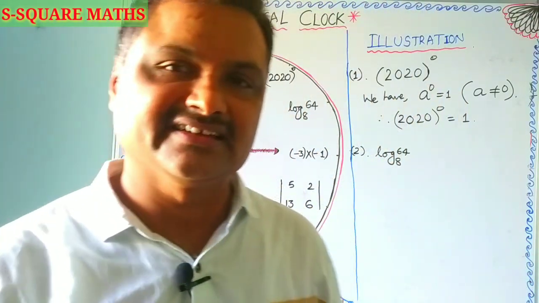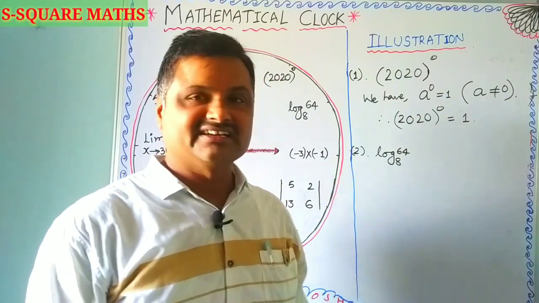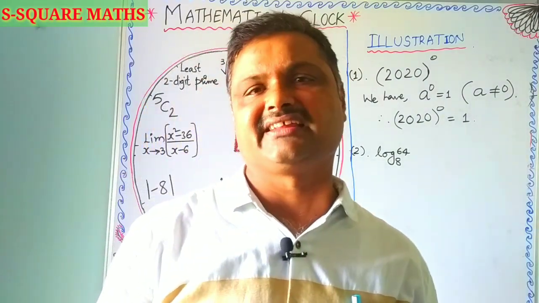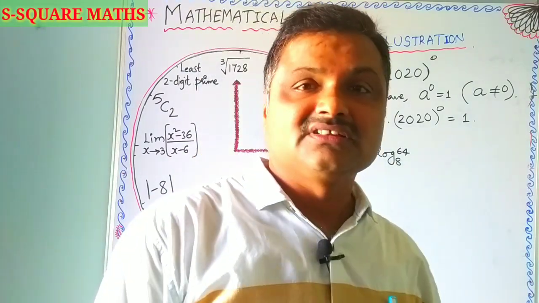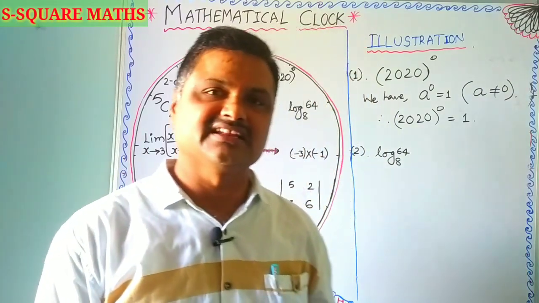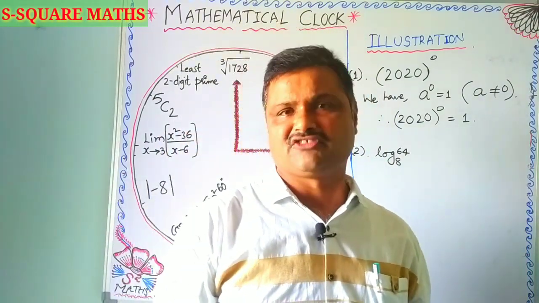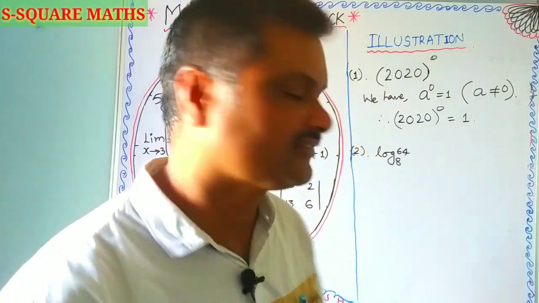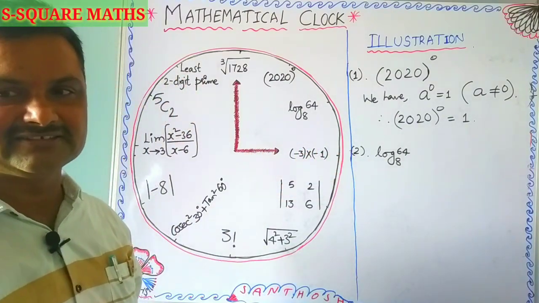In the regular standards, in the TS, AP and the NCERT, you have logarithms in the 10th standard, in IIT foundation for 8th, 9th and intermediate. Along with mathematics, you also have them in physics and chemistry, where various concepts play a crucial role. So now we have to determine the value of log 64 to the base 8.